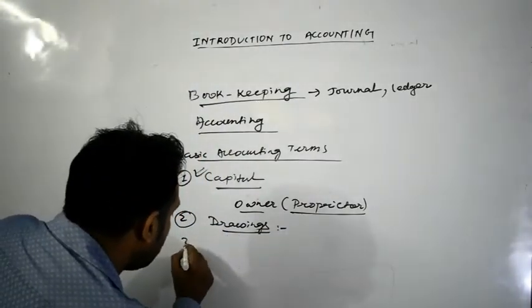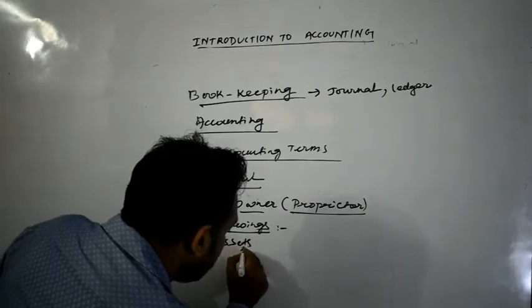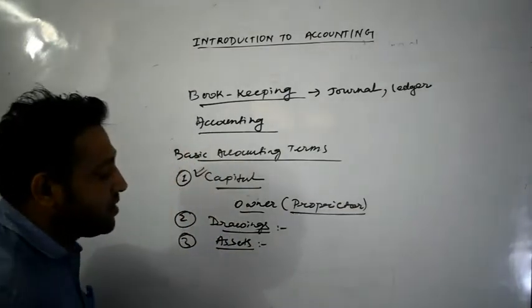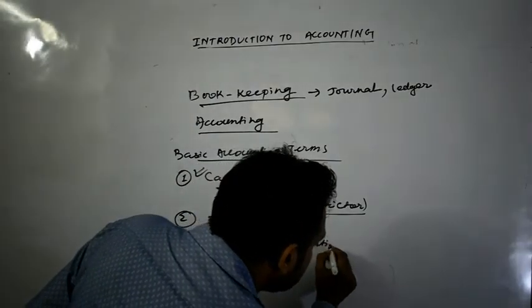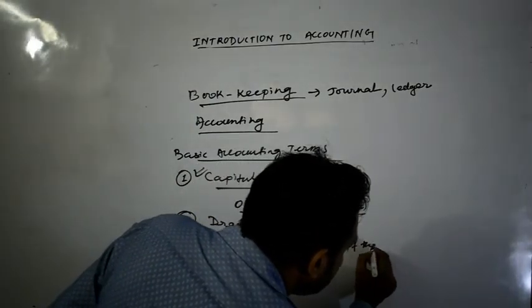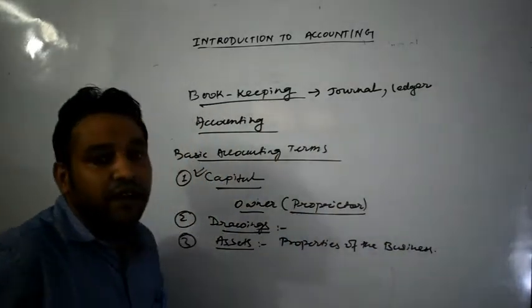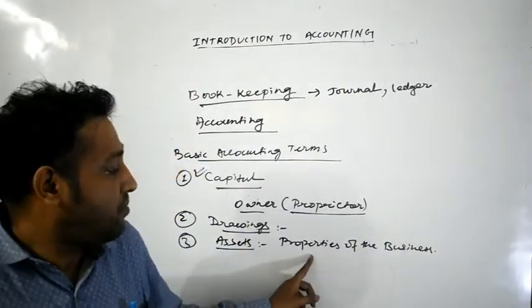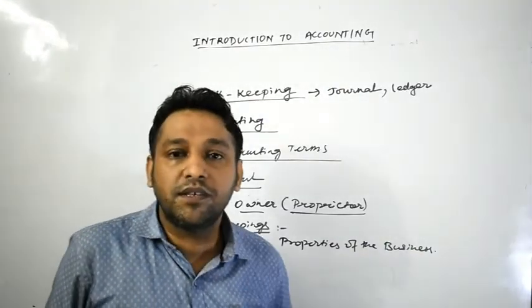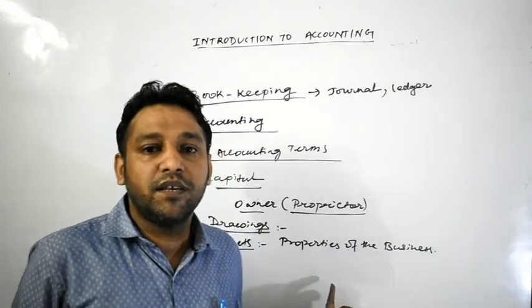Okay, third one is your assets. So what do you mean by assets? Assets का मतलब क्या होता है? Generally assets means properties of the business. That means we can say that anything which can be considered as properties of the business. Business के point of view से कोई भी चीज अगर वो property है, okay, that would be considered as what?